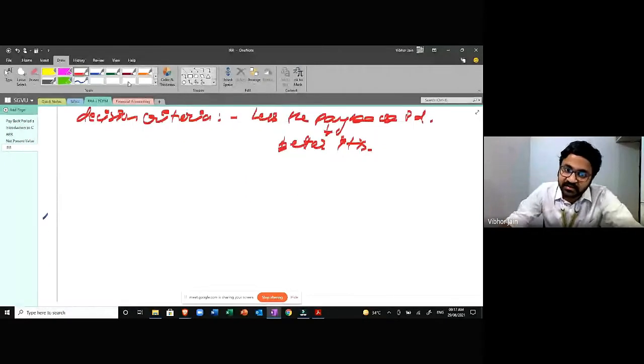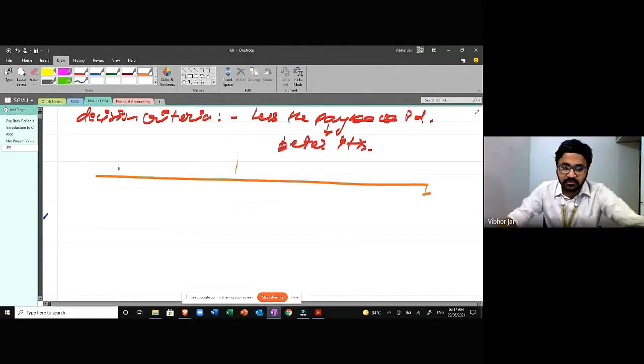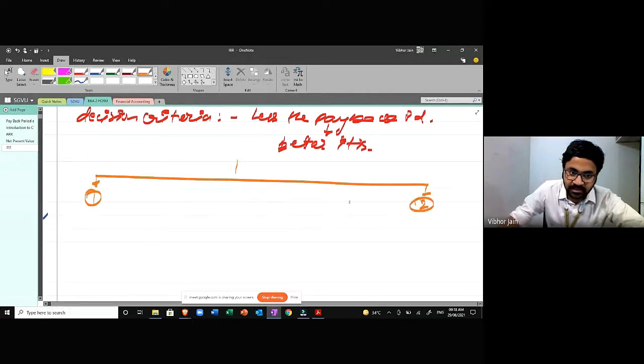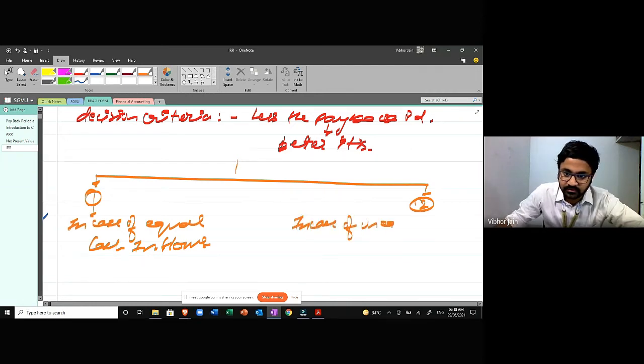Now there are two cases that we have to talk about. Case 1 is in case of equal cash inflows, and case 2 is in case of unequal cash inflows.